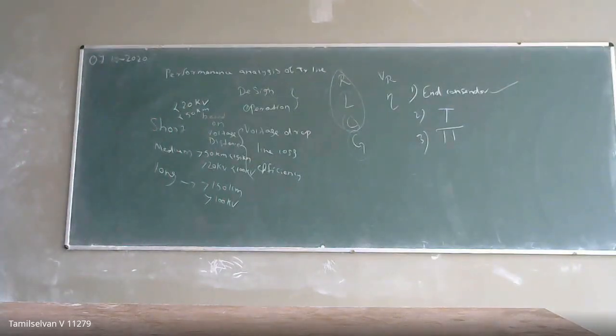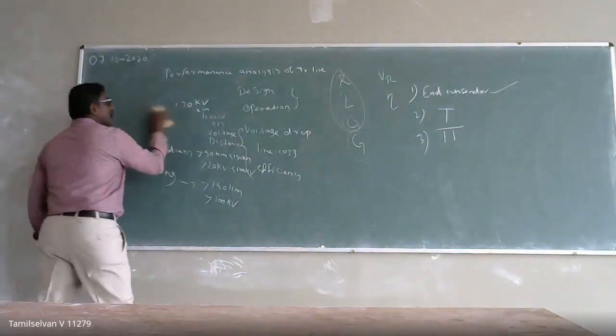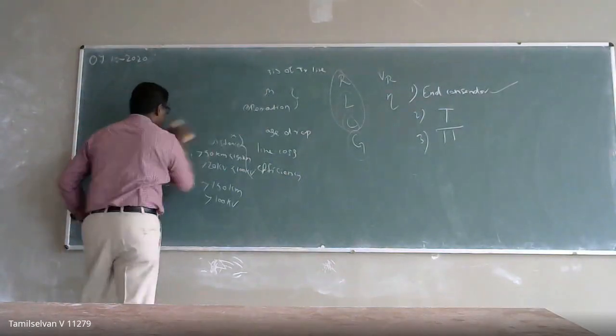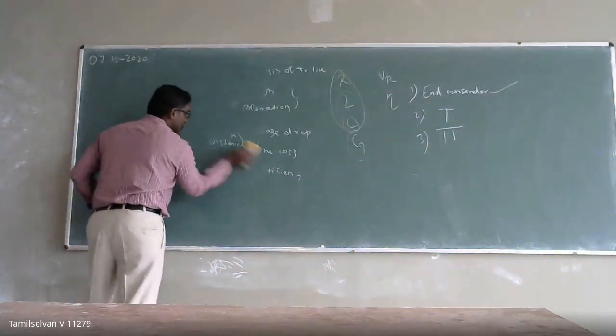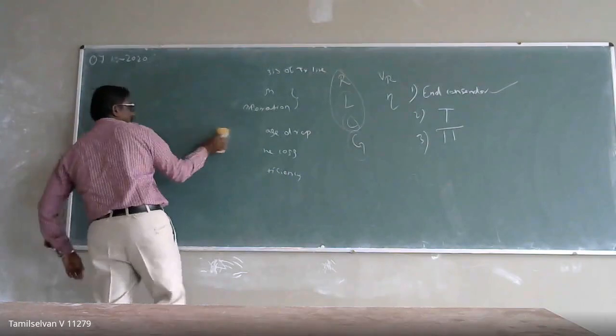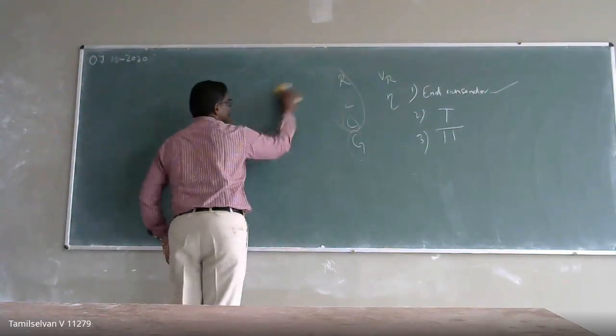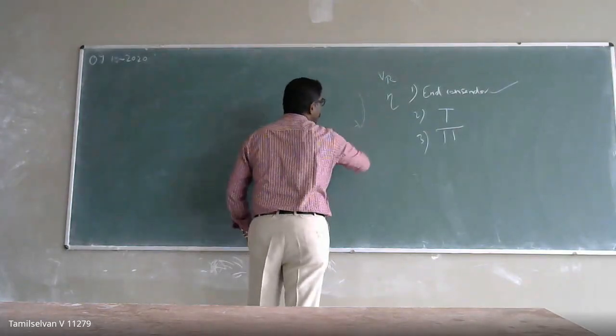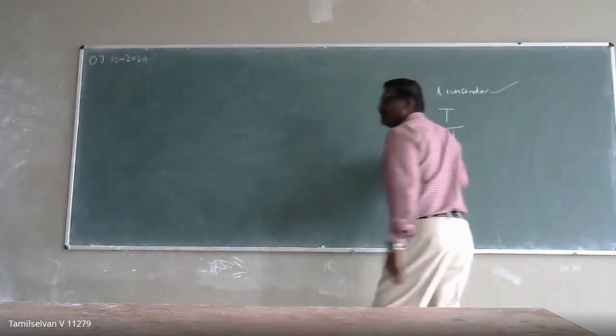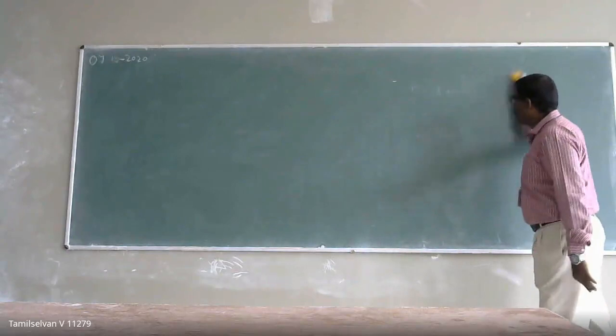So first we are going to see the nominal T method. In the nominal T method, how are we going to calculate the parameters and evaluate the performance of our transmission line? For that we have to draw the equivalent circuit of the transmission line.